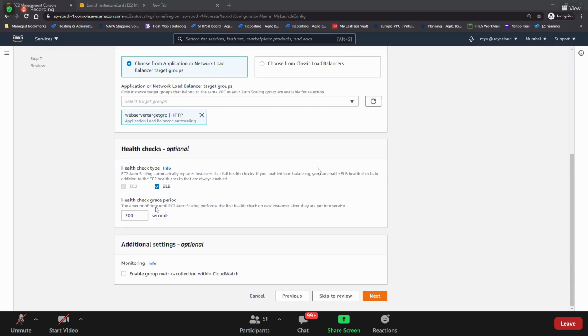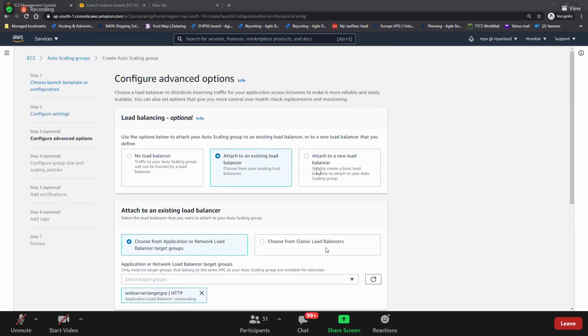How much time the EC2 instance needs to warm up is this here. By default it has 5 minutes, but if you want to reduce it, it's up to you. And don't enable any monitoring for this, not required.